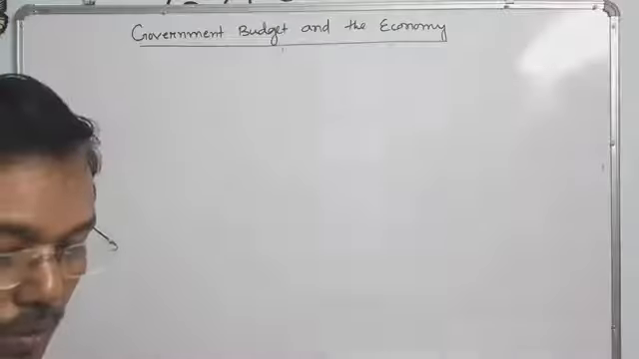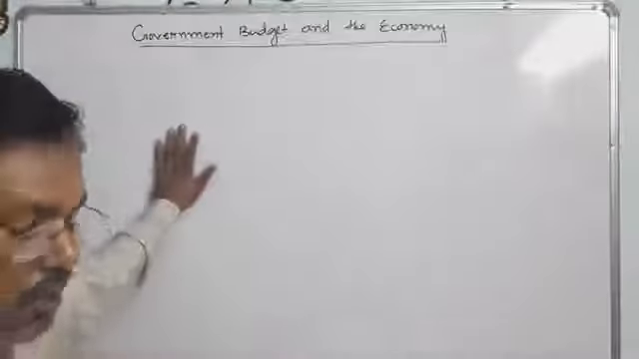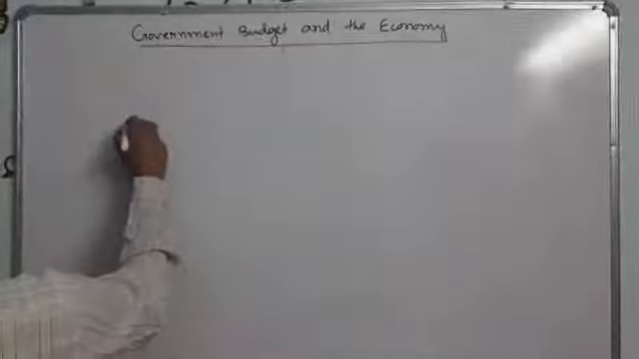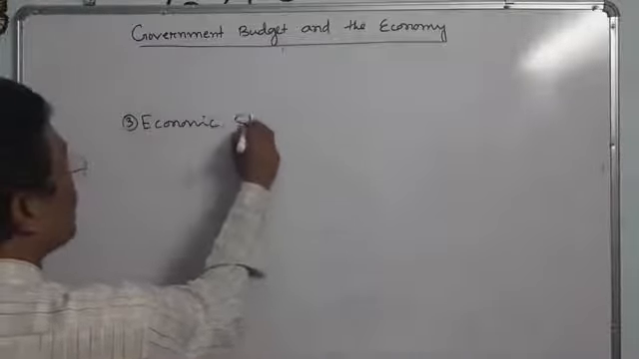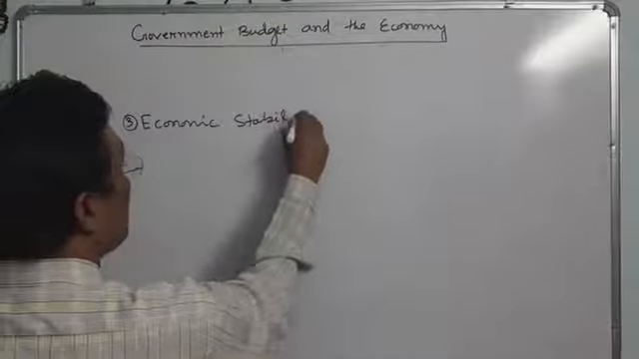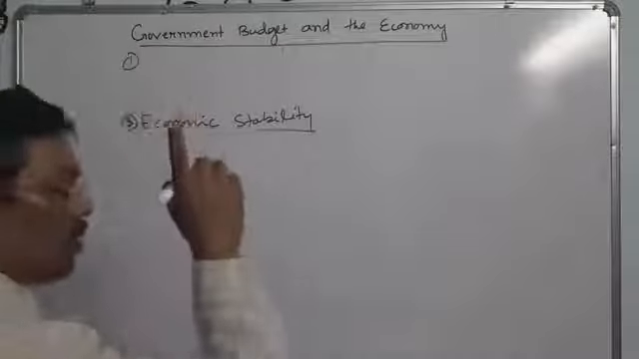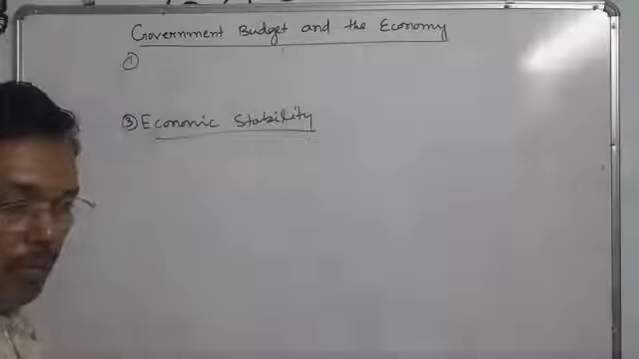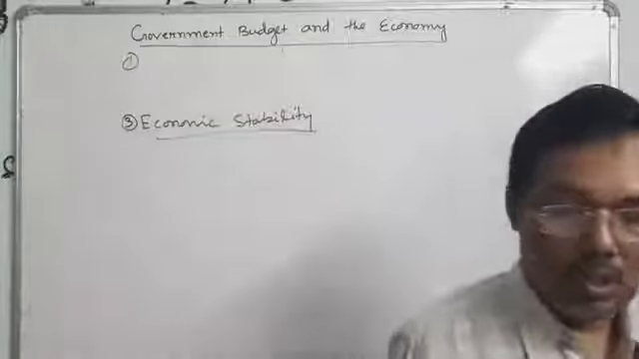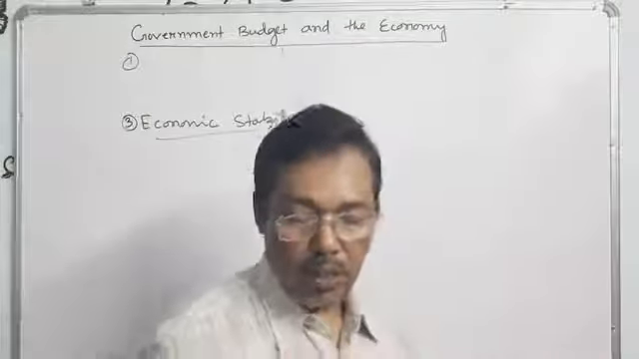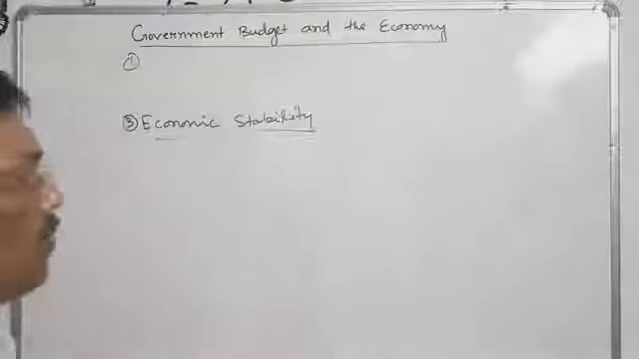So, second point we have discussed: reallocation of resources. Third one, economic stability. The first point is redistribution of income and resources. The second point is reallocation of resources. Third point is economic stability.